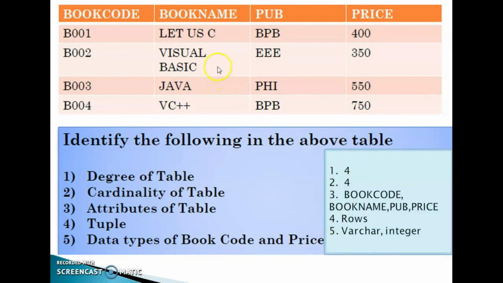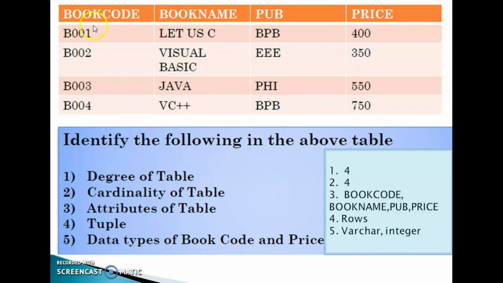Then attributes of table. Attributes means columns or fields: book code, book name, PUB, price. Next one, tuple, that means rows. B001, let us see, BPB 400. B002, Visual Basic EEE 350. B003 Java PHI 550. B004 VC++ BPB 750. These are all tuples or rows.